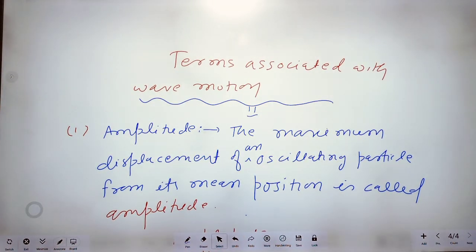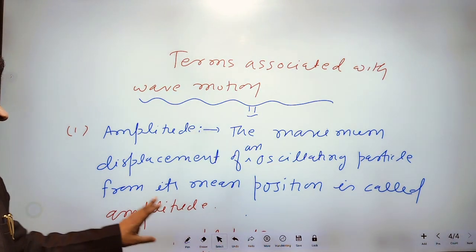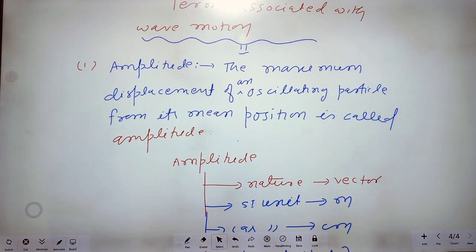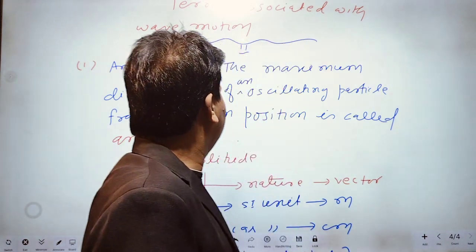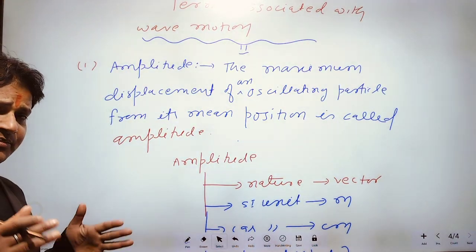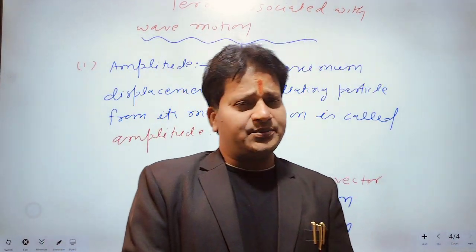What is amplitude? The maximum displacement of an oscillating particle from its mean position is called amplitude. Amplitude is the maximum displacement. Therefore, the nature of amplitude will be vector.